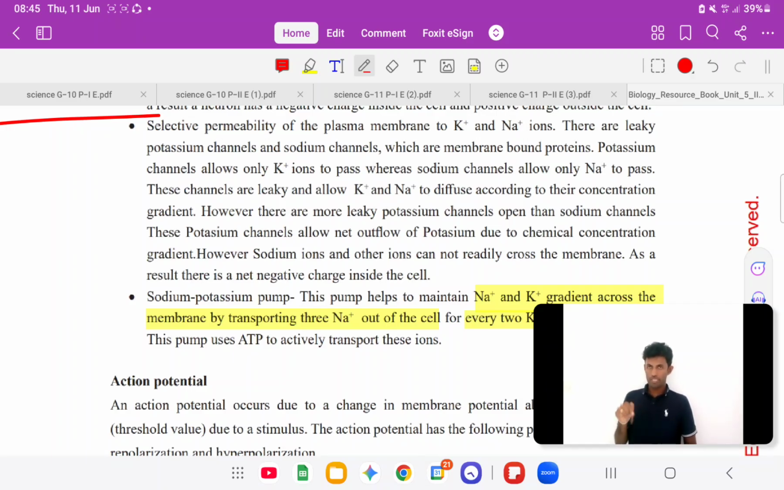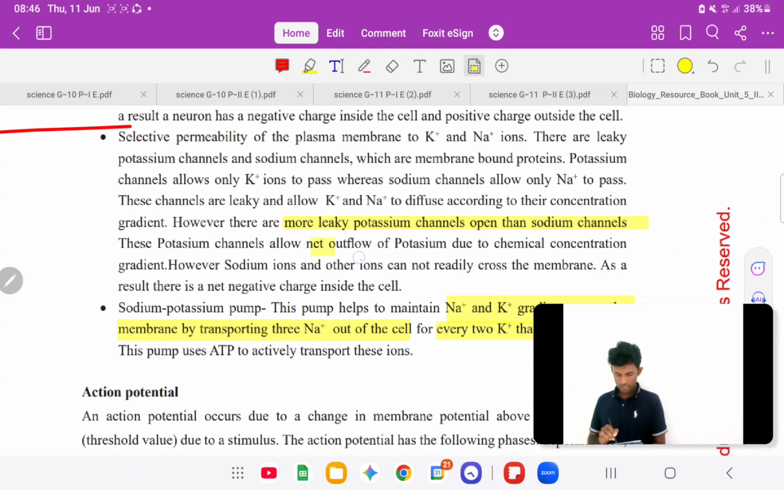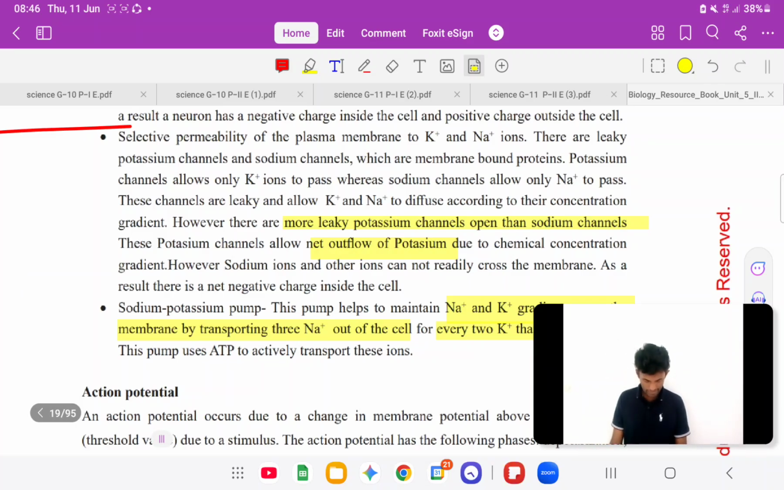So resting membrane potential එකේදී මොකද වෙන්නේ? Leaky potassium channels are open more than sodium channels. These potassium channels allow net outflow of potassium due to chemical concentration gradient. So that's a really important part for our answer. More leaky, right? Net outflow of potassium. Okay, so C is correct. Then D, අපි ඒ text එක fully completed, resting membrane potential text එක.